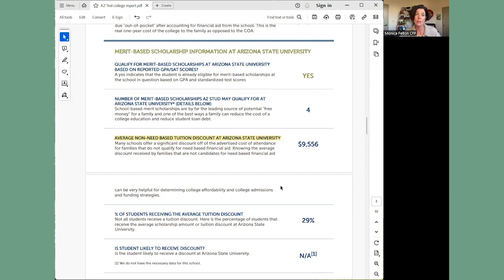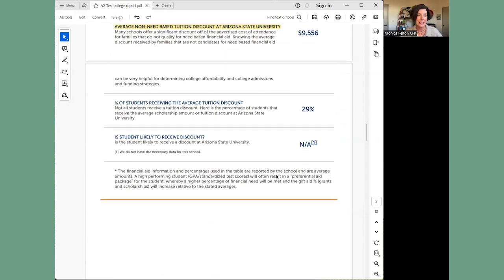If I told the calculator I was interested in a California school like USC, then all of these numbers would be based on USC's financial aid and what they would be willing to offer me based on my student aid index.